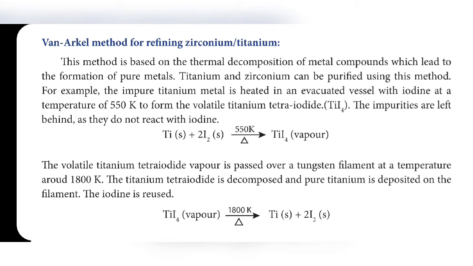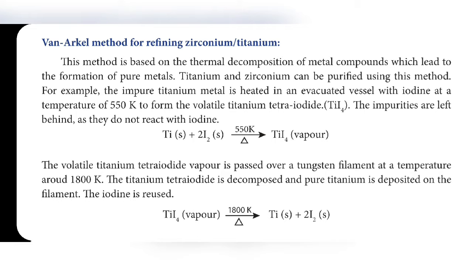In the Mond process, nickel is reacted with 4CO and forms nickel tetracarbonyl. That nickel tetracarbonyl is split into nickel and carbonyl. Like that here, instead of nickel, titanium is reacted with iodine. Instead of carbonyl, here iodine is reacted.